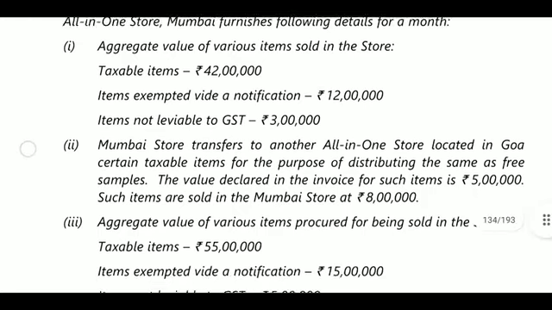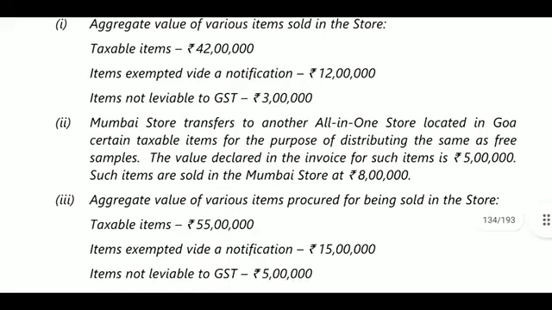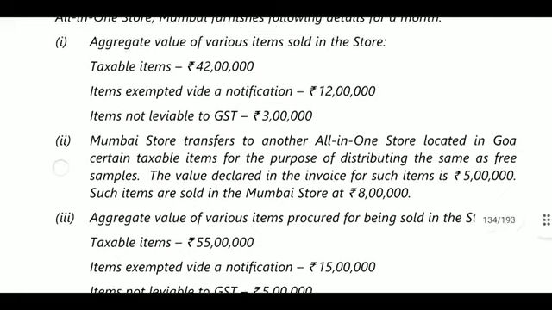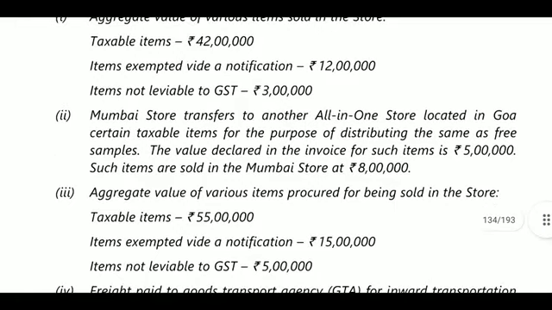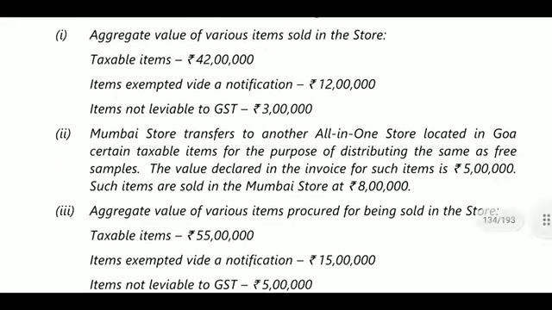Okay. Next, Mumbai store transfers to another all-in-one store located in Goa certain taxable items for the purpose of distributing the same as free samples. The value declared in the invoice of such items is 5 lakhs. Such items are sold in the Mumbai store at 8 lakhs. So there is some value which is sold by the other store, and Mumbai transferred these items, which is not included in our turnover.